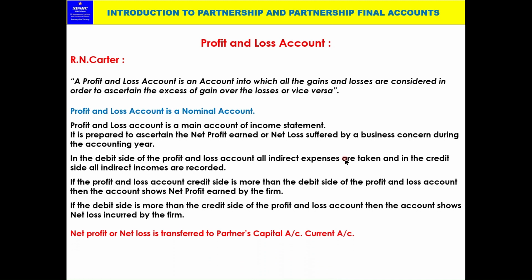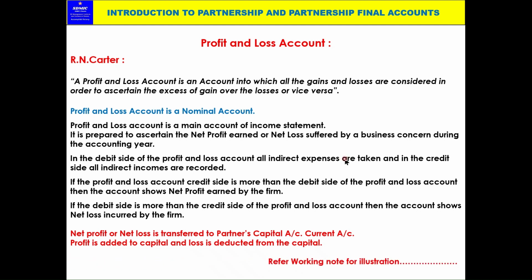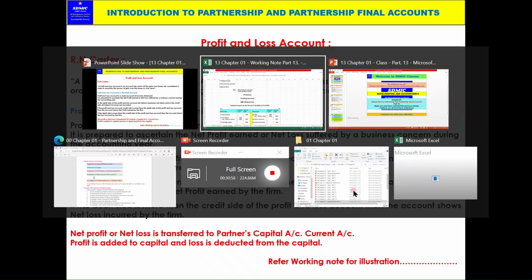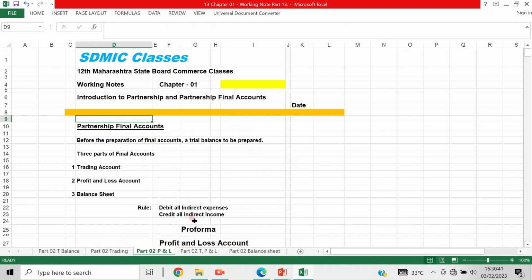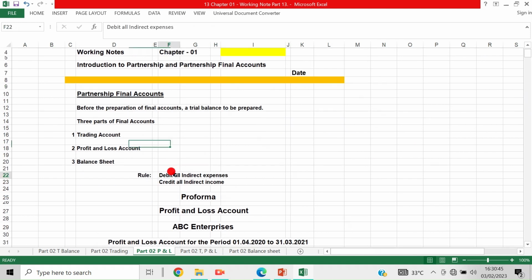Net profit or net loss is transferred to the partner's capital account or partner's current account. Profit is added to the capital and loss is deducted from the capital. Now let's see the working note. I'll show you the profit and loss account. Now the rule is that debit all indirect expenses and credit all indirect income. The pro forma is